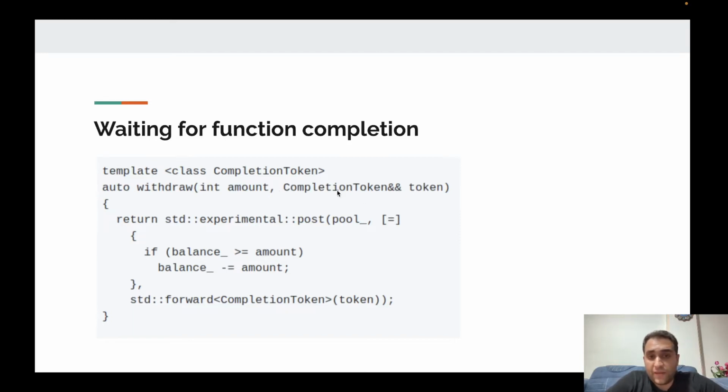Here the type actually is a universal reference. If you're not familiar with universal references, you can look them up. Universal references were introduced by Scott Meyers in the Effective Modern C++ book, and the concept is somewhat simple. The function handler is passed to the post function as the third argument, and after that, the function handler will be run by the execution context. Finally,